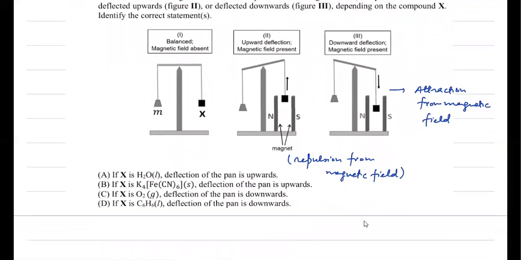X is water, liquid, deflecting the pan upward. X is K4[Fe(CN)6], deflecting the pan upward. X is oxygen, deflecting the pan downward, and the benzene case is also there. You can understand here water is diamagnetic, K4[Fe(CN)6] is diamagnetic, oxygen is paramagnetic, and benzene is diamagnetic. So accordingly we will decide the answer.